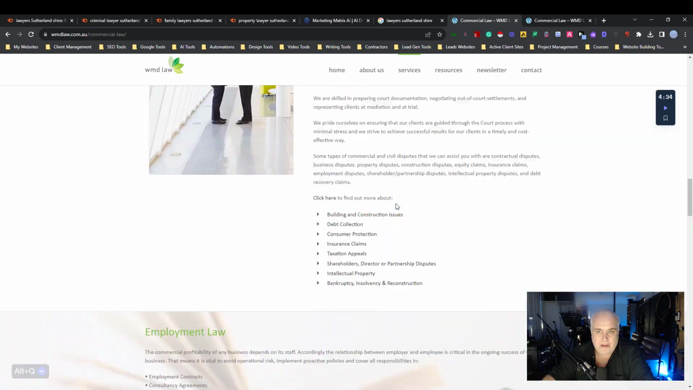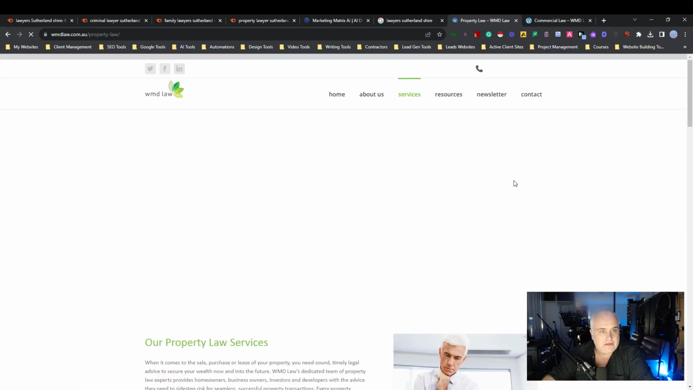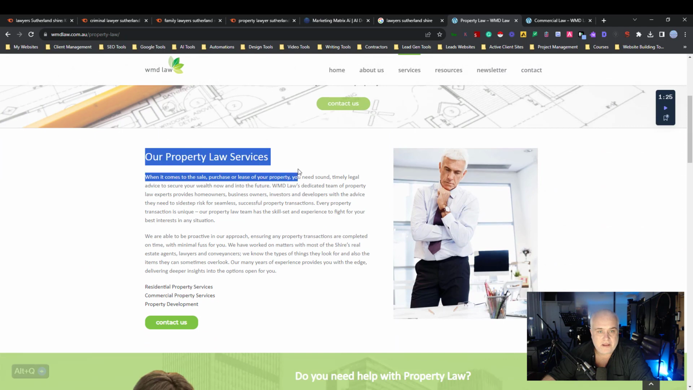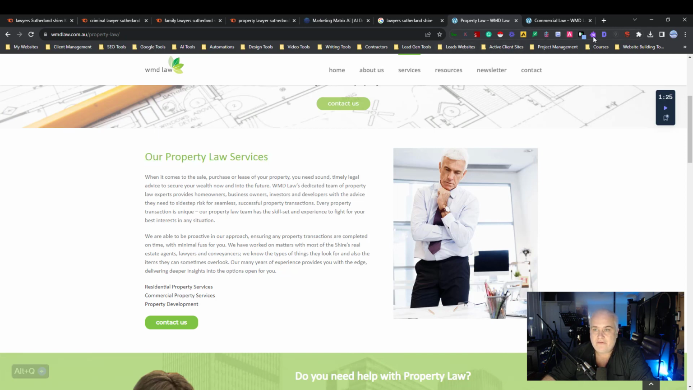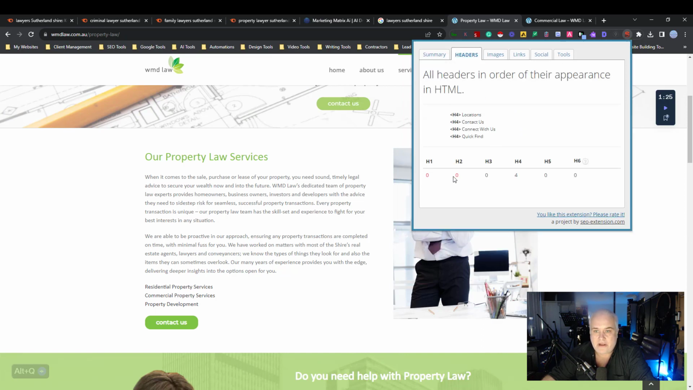I'm guessing if we go to one of their other service pages, let's have a look at property law here, I would assume that's going to be the same. Yep, this is unreadable. They've got "Property Law" here, so you would think that would be an H1. Let's have a look. If we go over to here, yet again, no H1s, no H2s, no H3s.